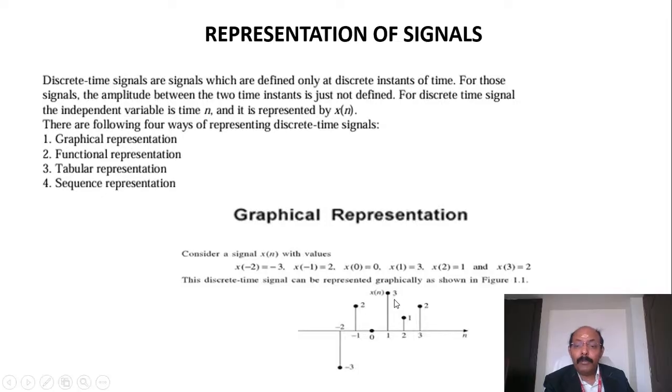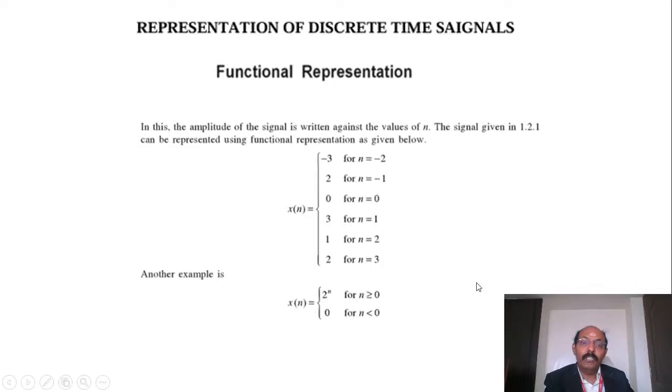So x of minus 2 is equal to minus 3, x of minus 1 is equal to 2, x of 0 is equal to 0, x of 1 is equal to 3, x of 2 is equal to 1, x of 3 is equal to 2. That means it illustrates the position of a signal.